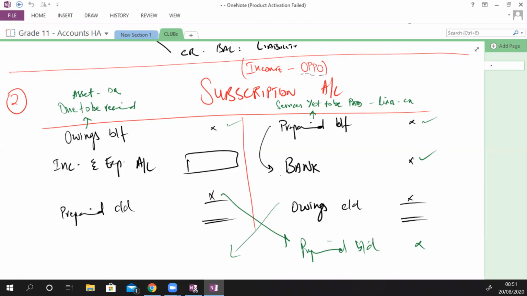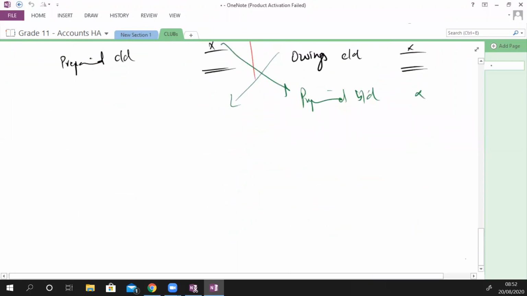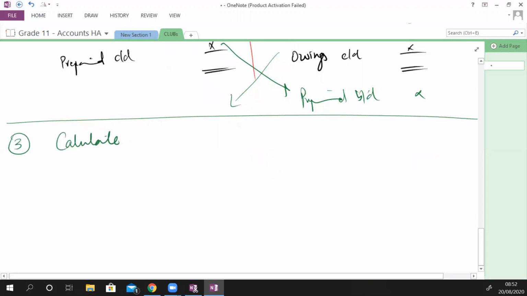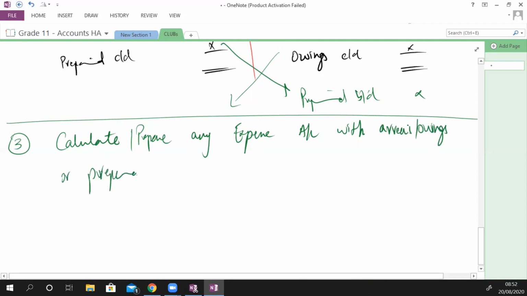The second step that we saw is the one for the subscription account. ठीक है. ये दो steps हो गए. इसके बाद the third step of a club account question would be to calculate or prepare any expense account with arrears, owings or prepaid or advance.